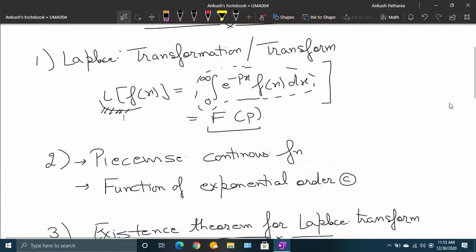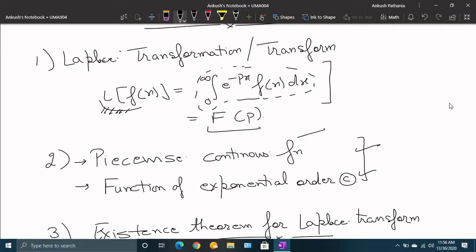After that we came to various conditions that are used in the existence of your Laplace transform, and there we did two main things. One is your piecewise continuous function and other is function of exponential order c. So we say that a function is a piecewise continuous function if, in that function defined on some interval where it is defined, we can divide that interval into finite number of subintervals, and in each subinterval the function is continuous except at finite number of points where it can have jump discontinuity.